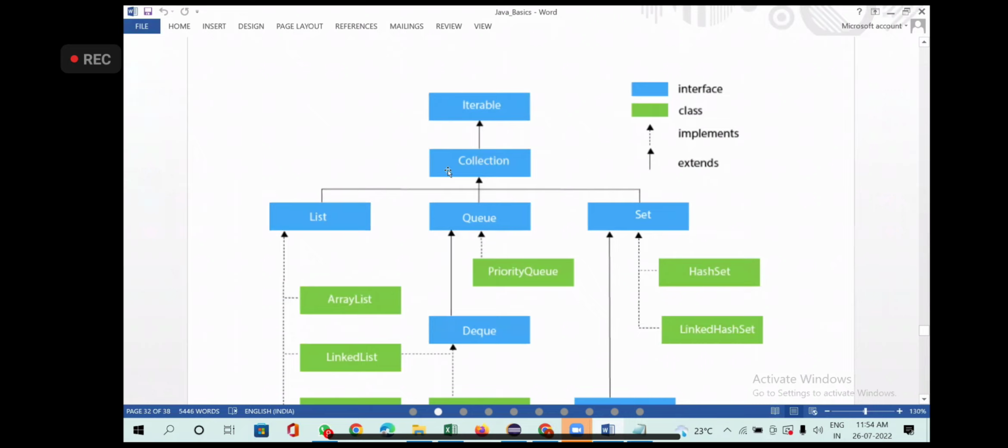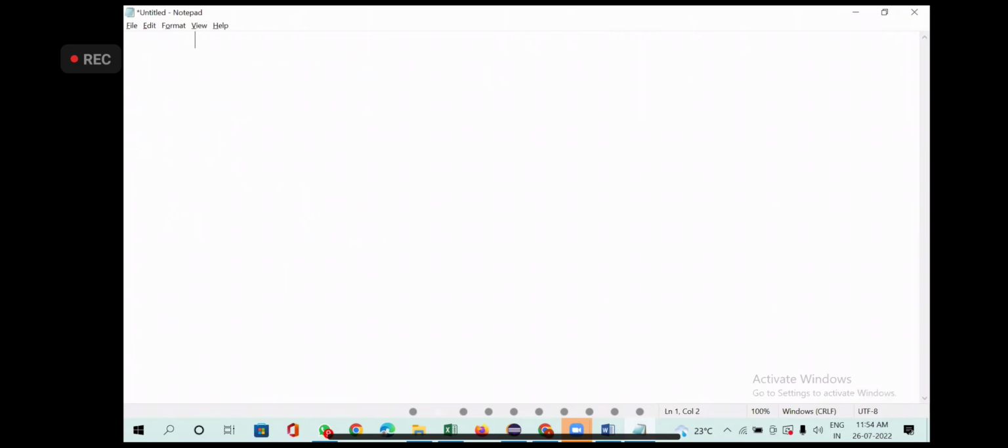Now, Iterable, you have Collection. A straight arrow means what? Collection is extending Iterable. Collection is an interface, and the Collection interface extends Iterable. It will be something like this. I have interface Collection extends, which interface is it extending? Iterable. First, let me define this interface. I have interface Iterable. Whenever I say interface, I don't need to write more.